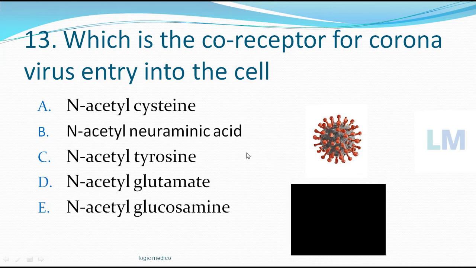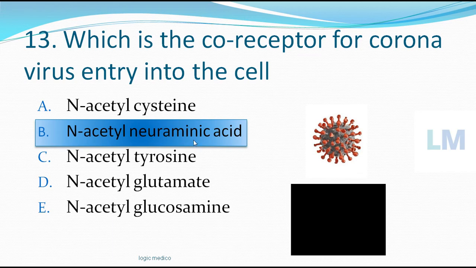So the correct answer is option B, N-acetylmuramic acid. In the simplest mnemonic, you can remember it as NANA, N-A, na. In our South Indian languages, Nana in Telugu means dad. So that may be the mnemonic you can remember, N-A, na, like that. A newborn baby, a 2 month old child also, will babble some sounds like na. You can remember, N-acetylmuramic acid is a co-receptor for coronavirus entry into the human cell.